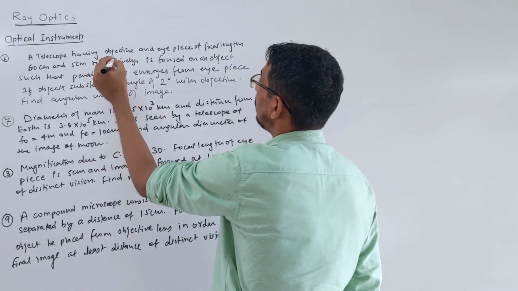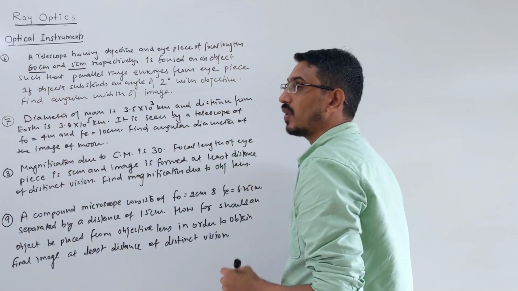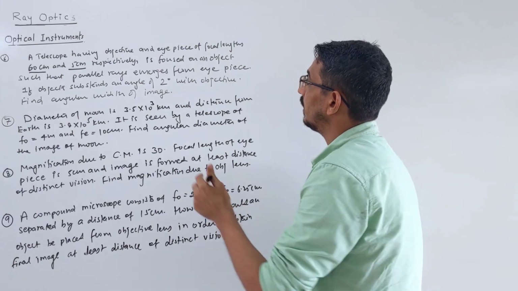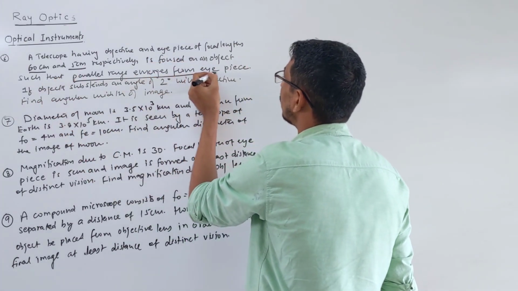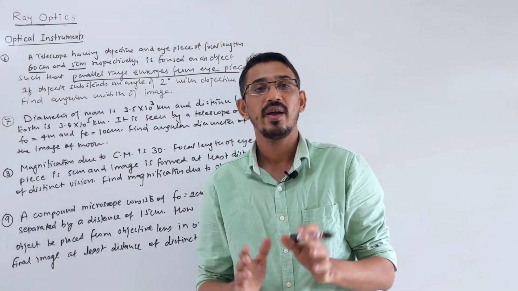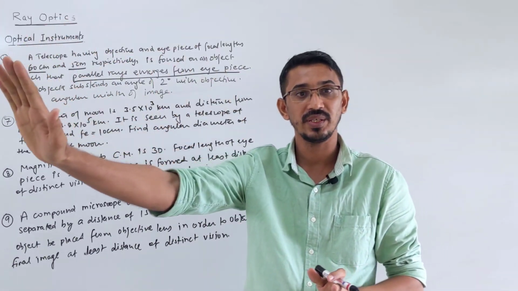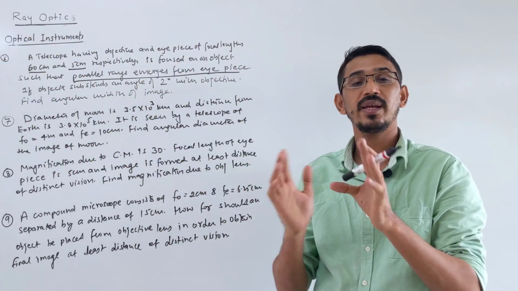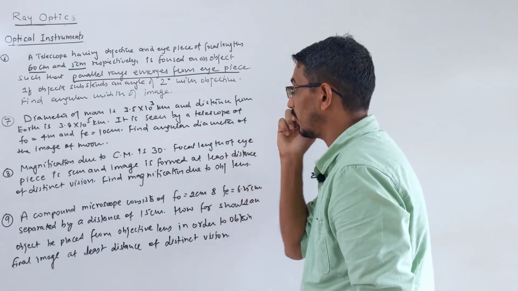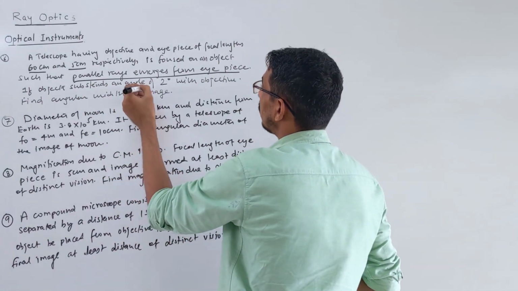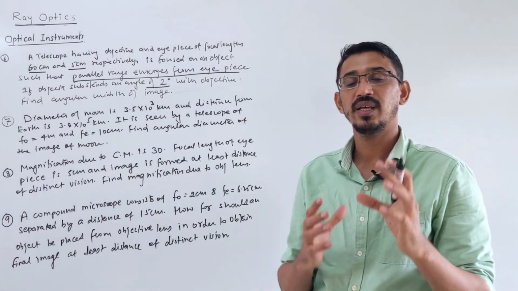A telescope having objective and eyepiece of focal length 60 centimeter and 5 centimeter. The focal lengths of the eyepiece and objective lens are both given. It is focused on an object such that parallel rays emerge from the eyepiece. Parallel rays emerging from the eyepiece means the final image is formed at what? Infinity, right? This is the meaning of that. If the object subtends an angle of 2 degrees with the objective lens, find the angular width of the image, or the angle that the image will subtend.